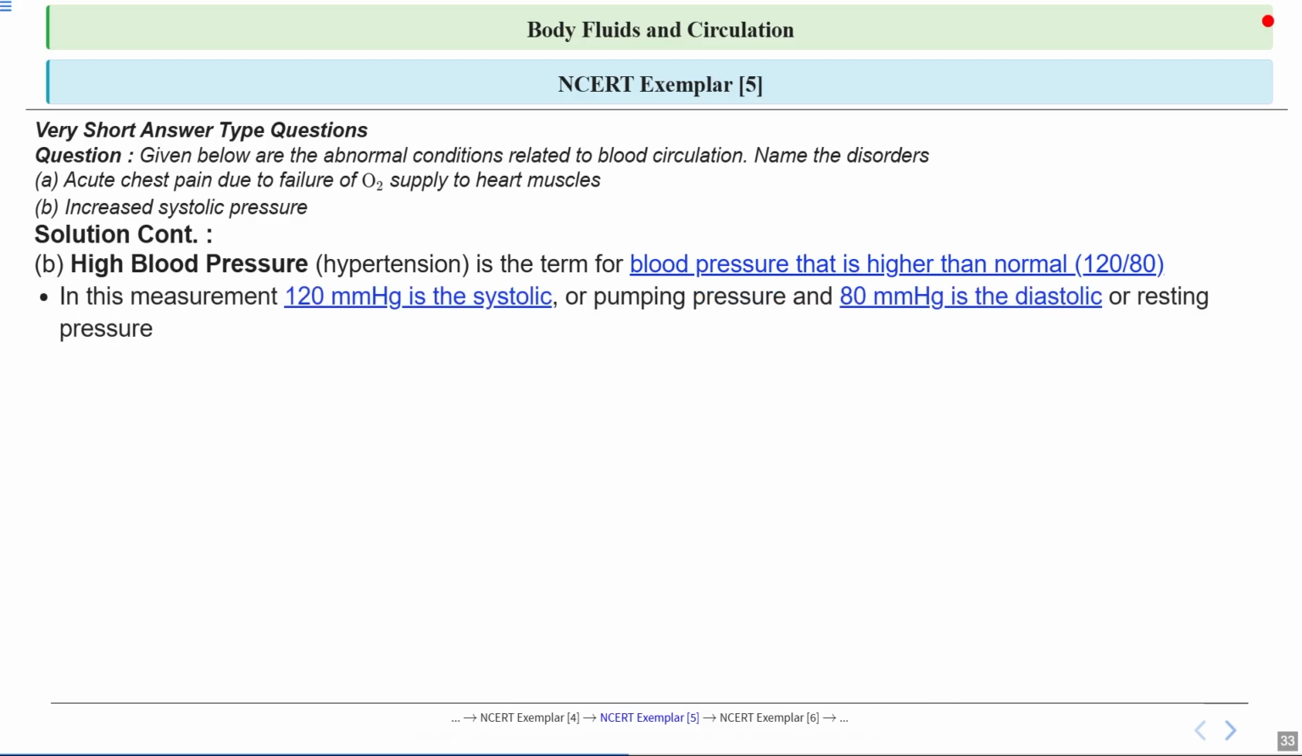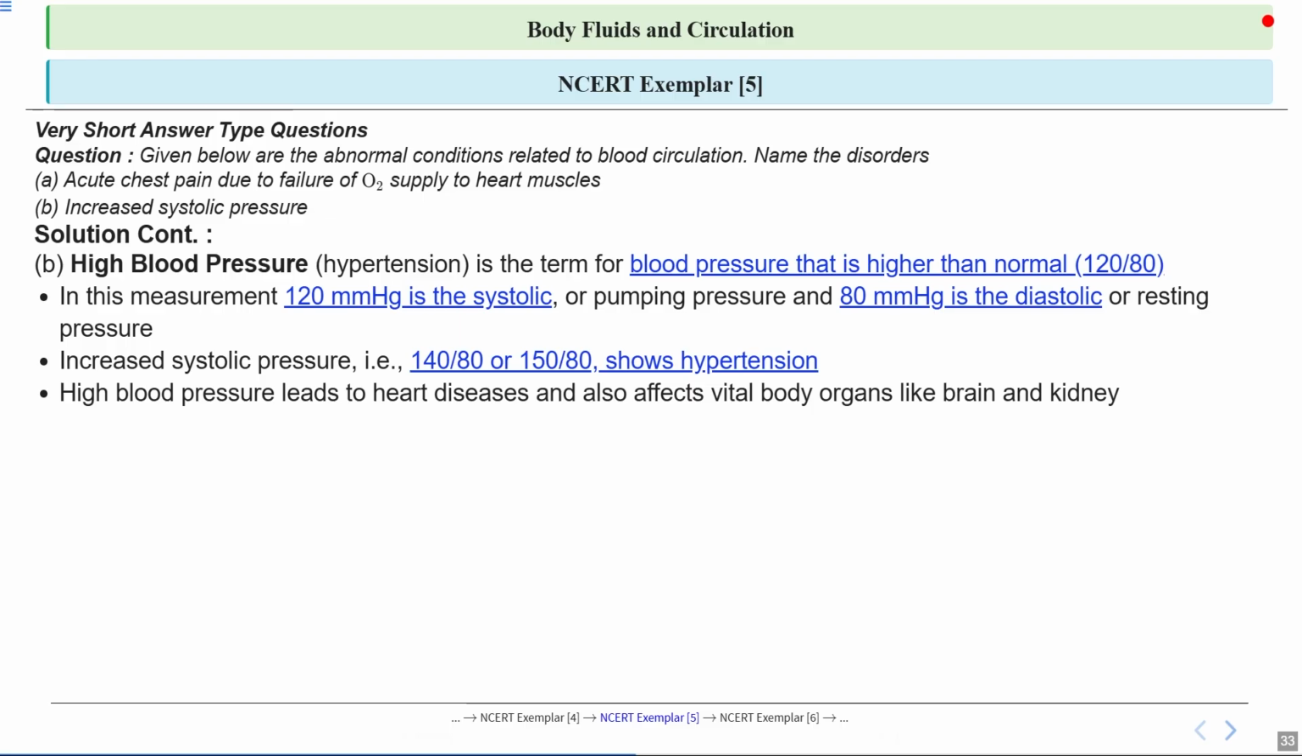So in this measurement, the first number, that is 120, is called systolic pressure. And this is the pressure when the heart pumps blood out. The second one is 80, that is the diastolic pressure. It is when the heart is resting between beats. So when systolic pressure increases, for example, to 140 over 80 or 150 over 80, it indicates hypertension. This means the heart is working harder than normal to pump blood.